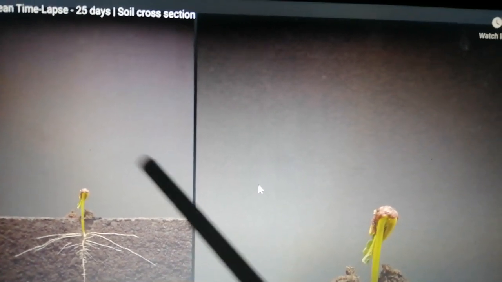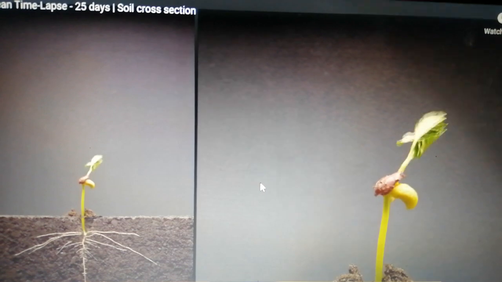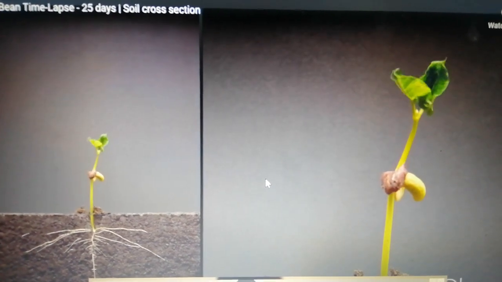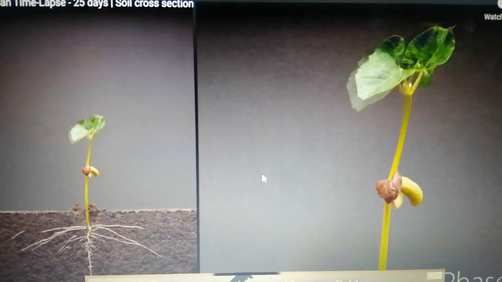This is a sapling now. From a seed, a sapling has generated.